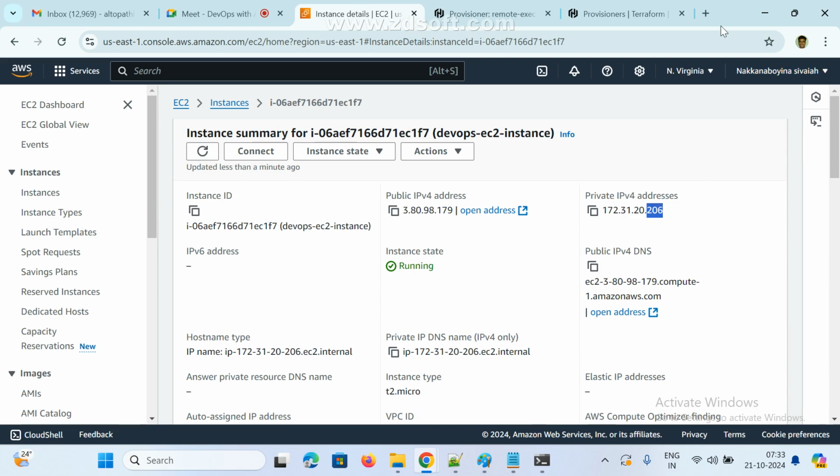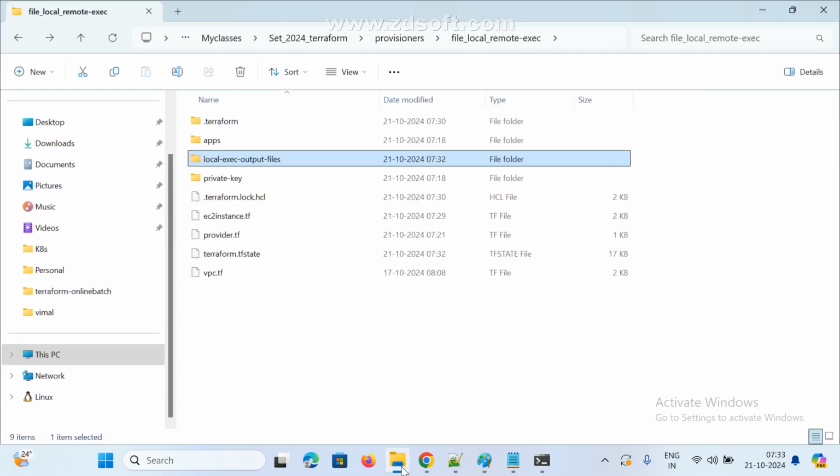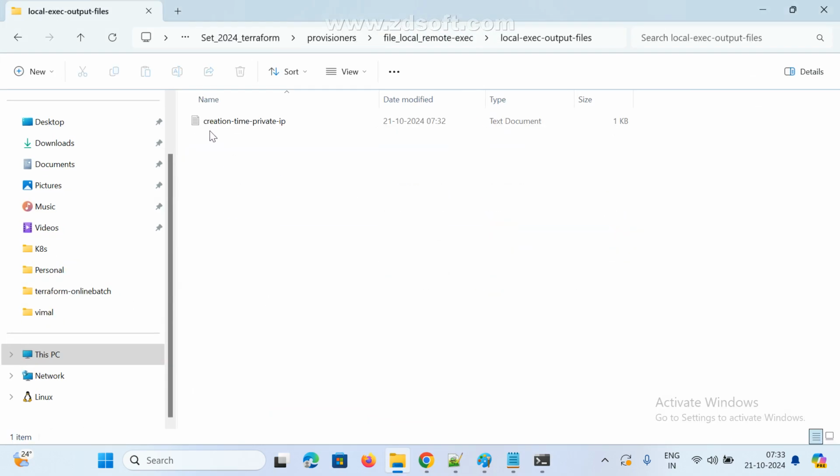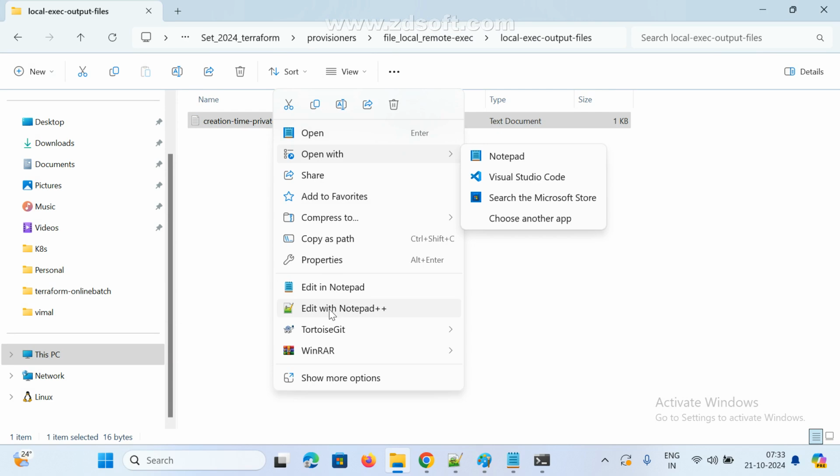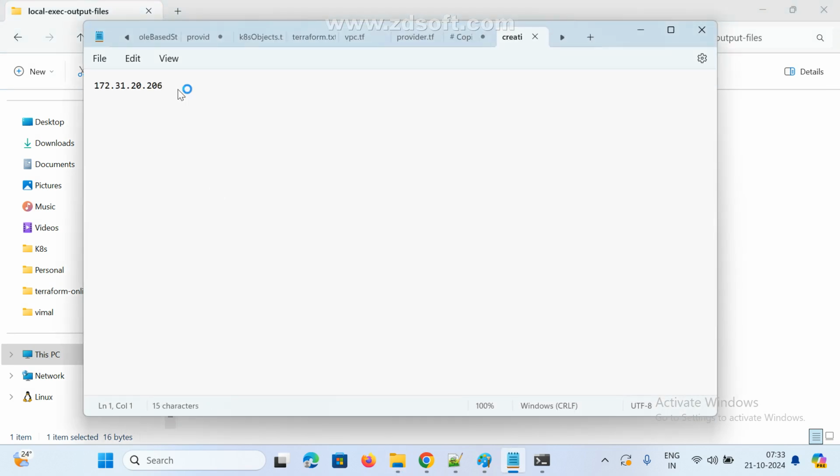206, right? Now go and check in our local machine. After the script is running, one file is created. See here, date and time also. In this file, I stored which IP? I stored my public IP and private IP.